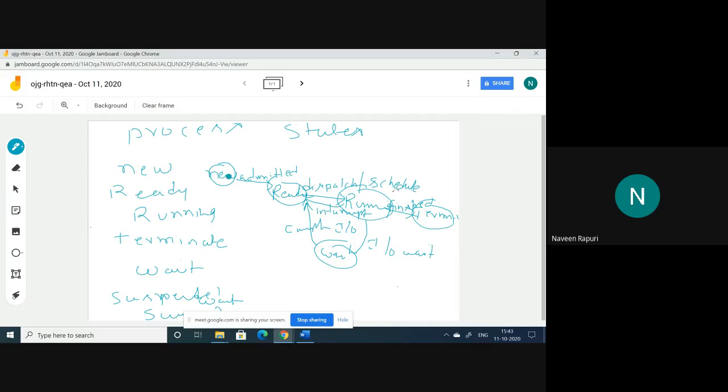So here the new state is there. After the admit transition, it moves to the ready state. Ready state means the process is ready to execute and waiting for the CPU. When the CPU gets idle or completes the executing process, it allocates the CPU to it. That means it moved to the running state. After successful or normal completion, with the transition of finished, it moves to terminate. We can also call it abort. So this is the normal scenario.